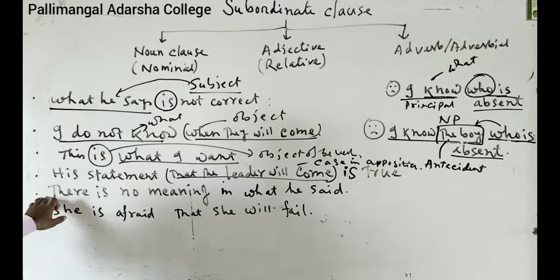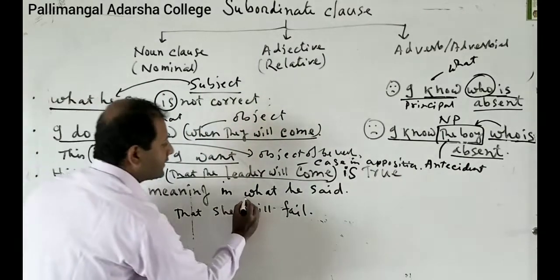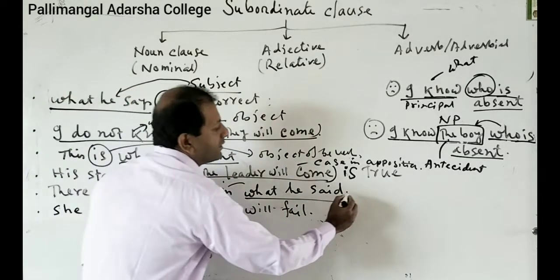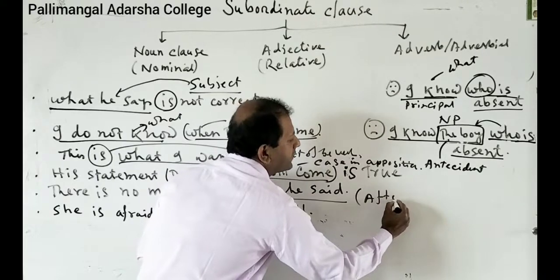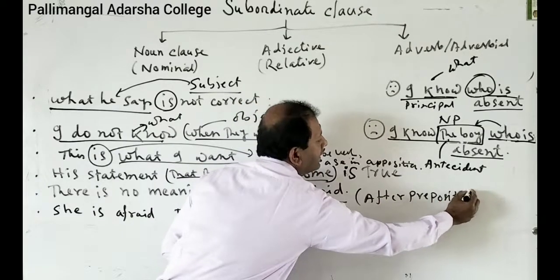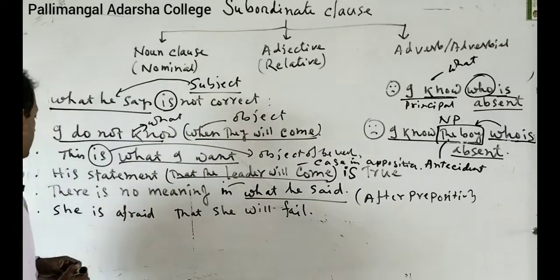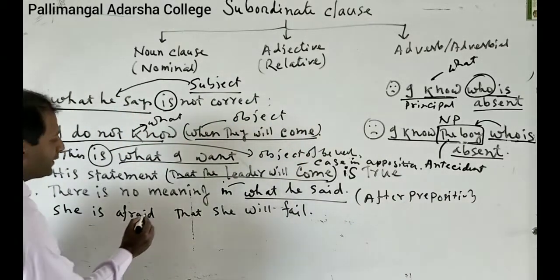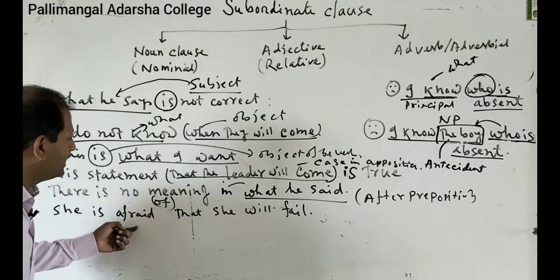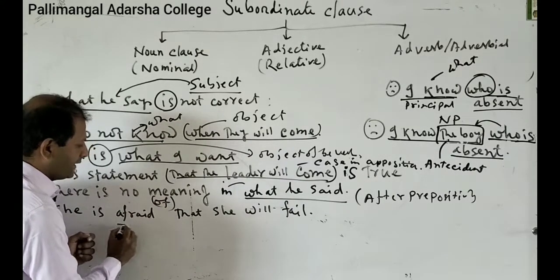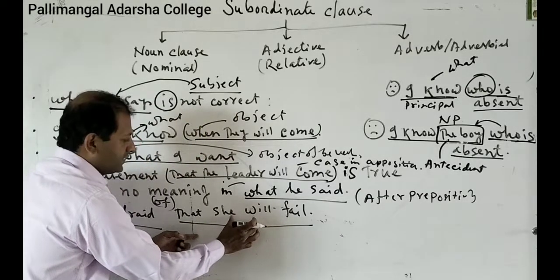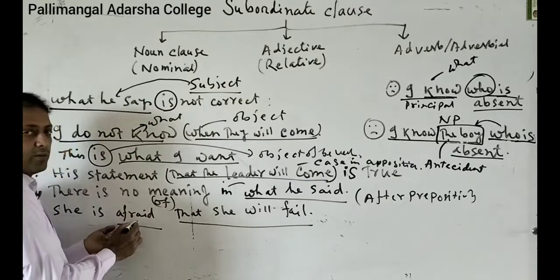And then what? There is no meaning in what he said. So what he said is a noun clause. Here the noun clause has been said after a preposition. And last but not least, he is afraid of has been said here. So here afraid is an adjective, and that he will come is the complement of the adjective.